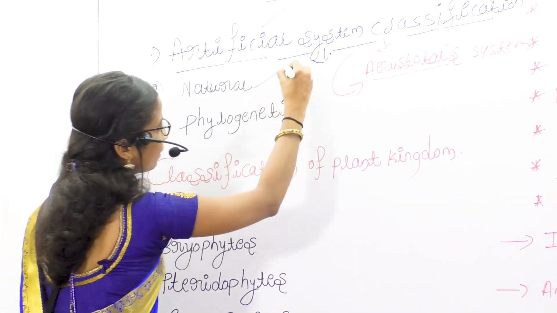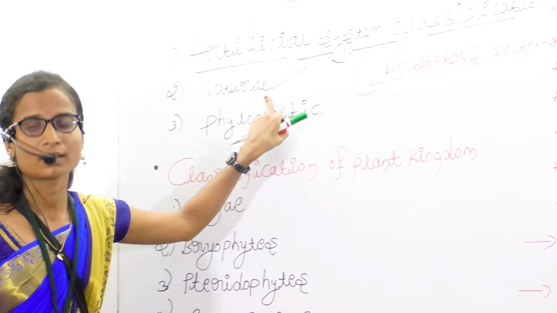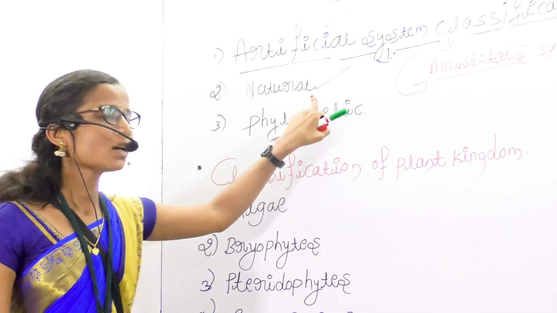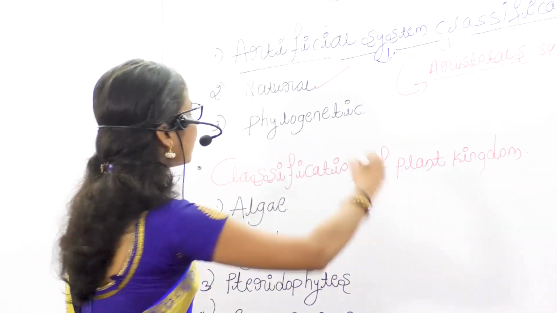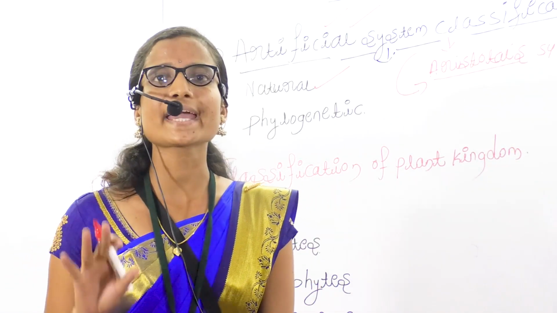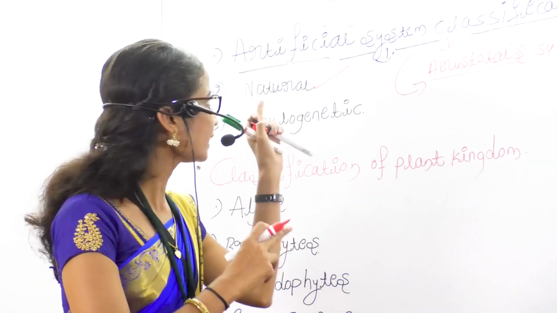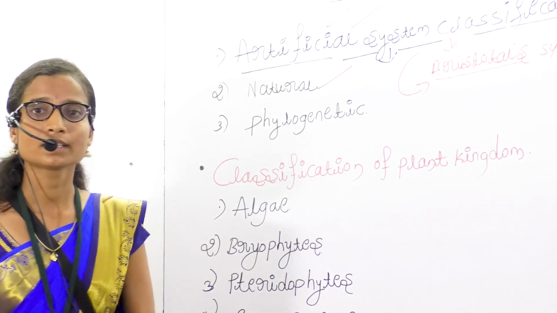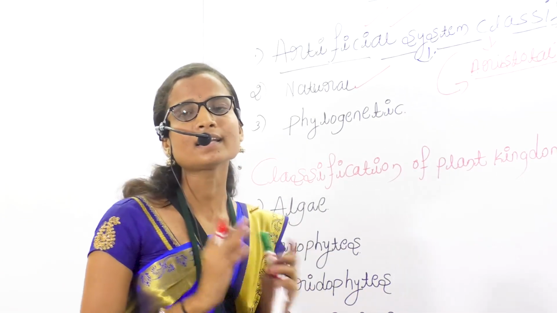Next, the second one is the natural system of classification. In this classification, the plants are classified on both external as well as internal characteristics of the plants. In the artificial system of classification, the plants are classified on the basis of only external characters. Understood? Only external characters are considered in the artificial system, but in the natural system the plants are classified on both external as well as internal characters.